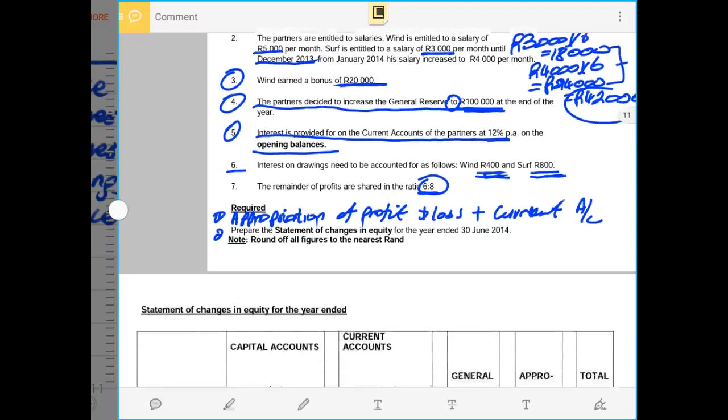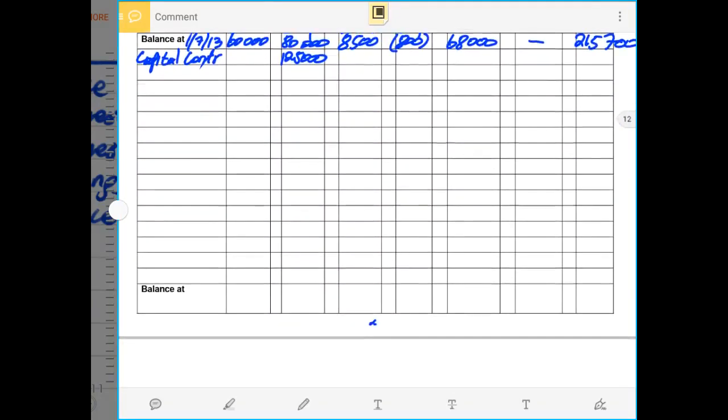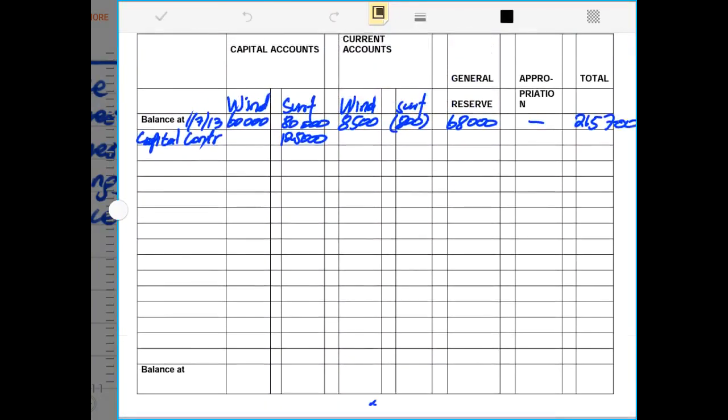Then let us go straight. But however, before we start with the salary, let us start with the net profit. Net profit, we had a net profit of 250,000 rands. Remember, this 125,000 rands does not get to be recorded anywhere but under total, 125,000 rands.